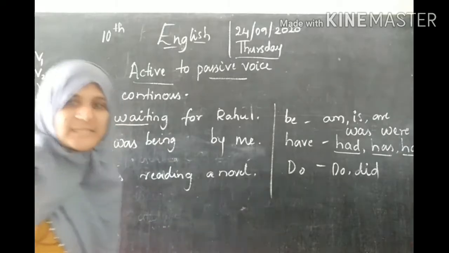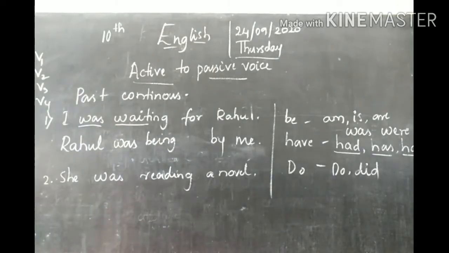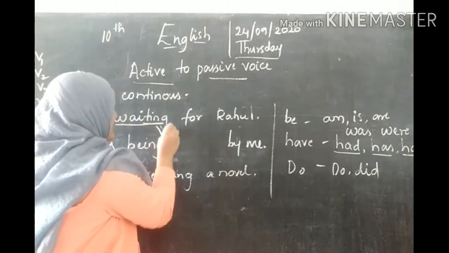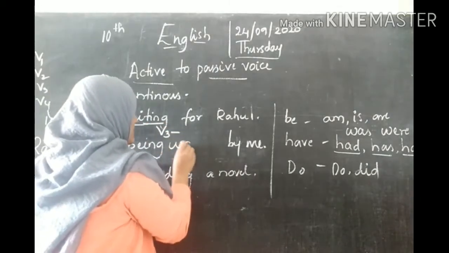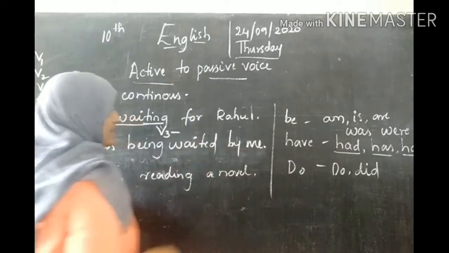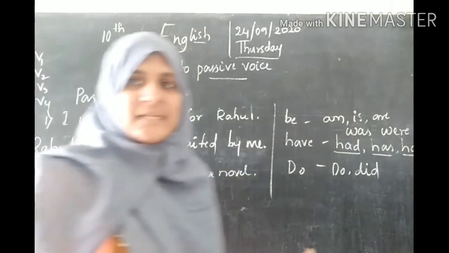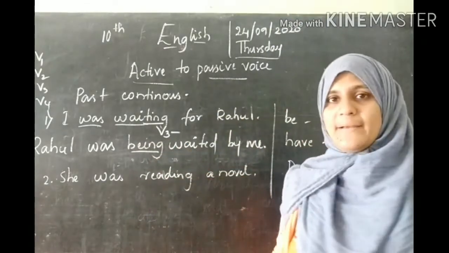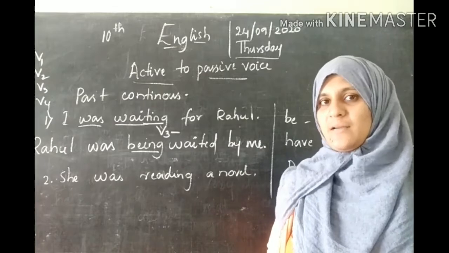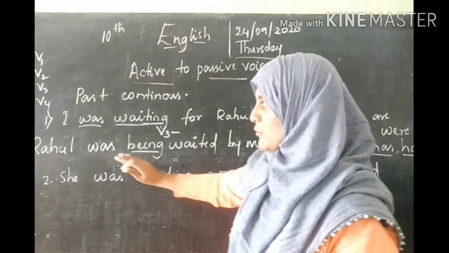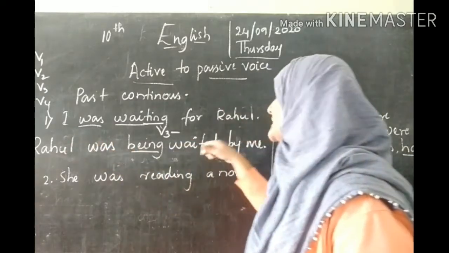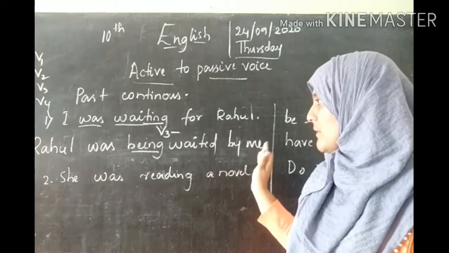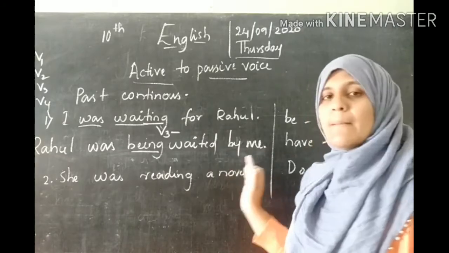Rahul was being, the V3 form of wait is waited. Even in present continuous, for the ing form, you just have to add be plus ing. Okay? That's the small rule. Rahul was being waited by me. Is this clear? Like, I was waiting for Rahul, Rahul was being waited by me.